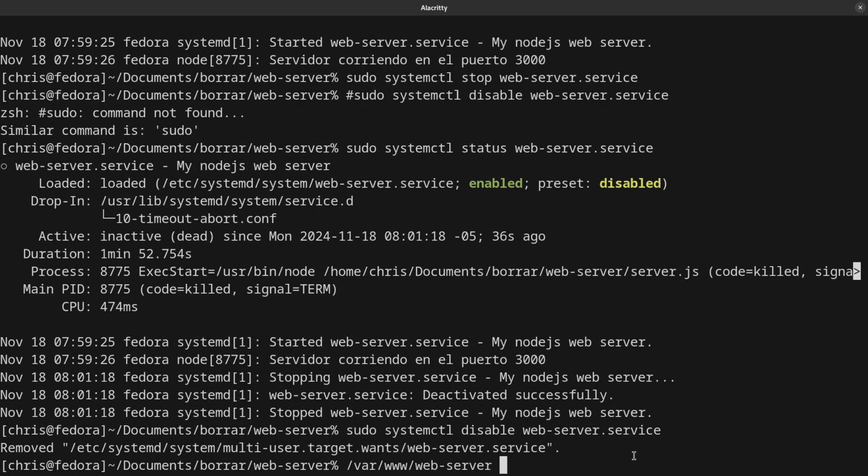It's very different how you pronounce W in English or W in Spanish, but you already know what I'm talking about. And the other one, the one I recommend most, because www is for me like a page or something like that, is /opt, and in this case a web server.